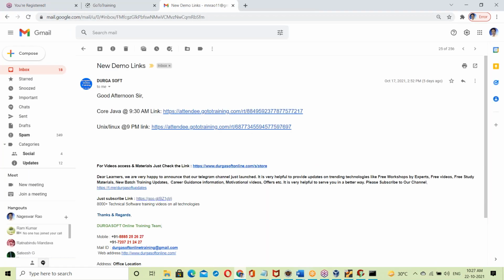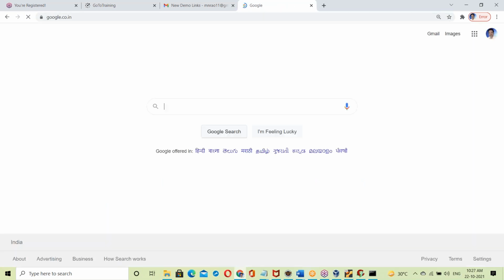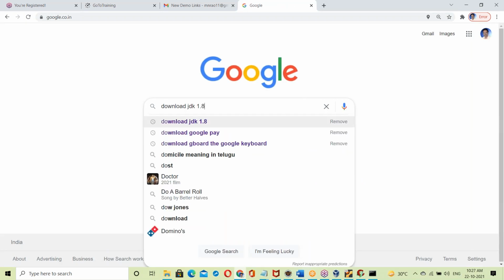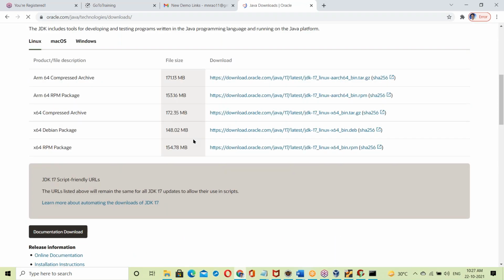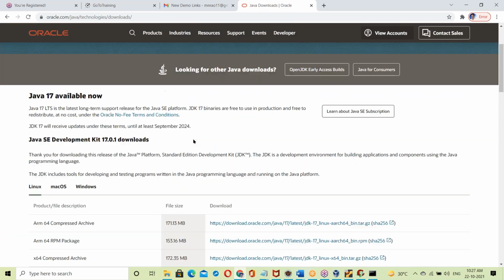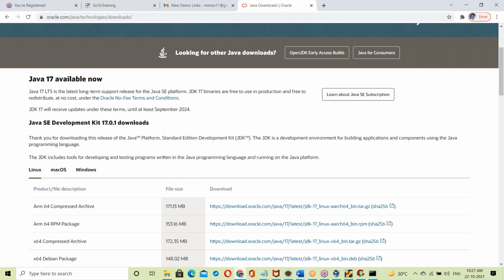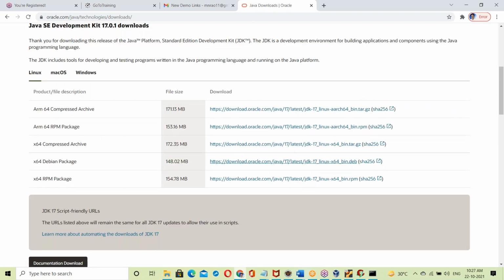See, the JDK software for Linux base. These are the JDK products for Linux base, for different Linux distributions. This one is for Ubuntu Linux base. Next, this is RPM, for Red Hat Linux base. And this is for Debian Linux base. Like this, there is also one for Red Hat.